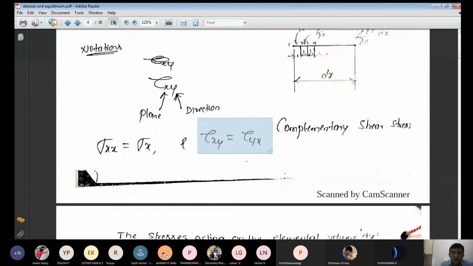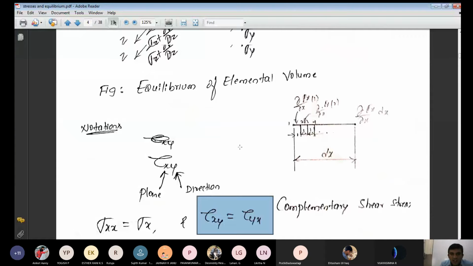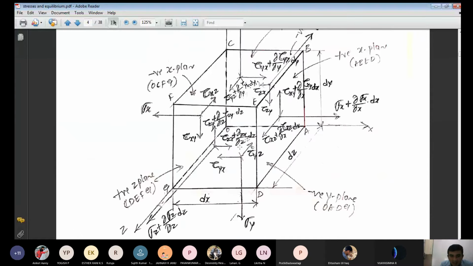At the same time, one more topic here. Tau xy is equal to tau yx, which means they are what we call complementary shear stresses. Their magnitude is the same but they act in opposite directions. See that tau xy is acting downward here, and tau xy is acting downward here. At the same time tau yx is acting on the other side. That becomes a complementary shear stress. Their magnitudes are the same but they act in opposite directions.